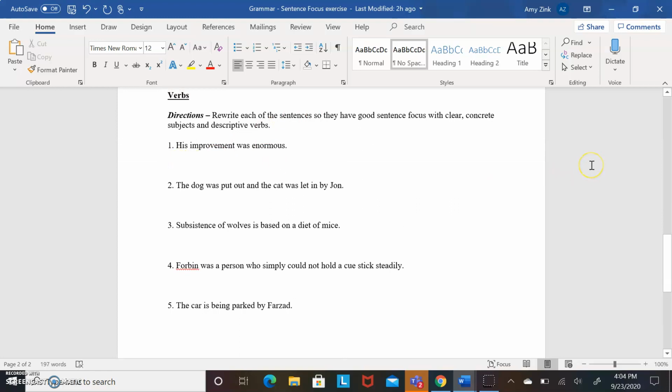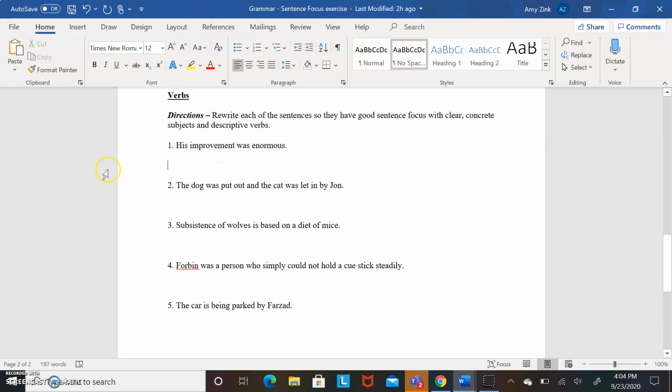So this one is focusing more on the verbs, because we can see with number 2, 4, and 5, they have concrete subjects. So we want to look at the verbs. So the sentence is, his improvement was enormous. So again, we have that, was, not very interesting verb there. So we think about, okay, who is this sentence about?